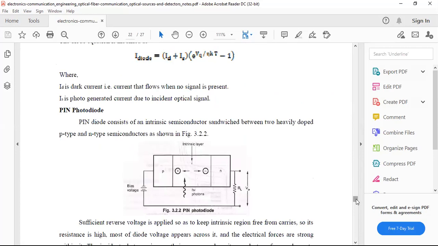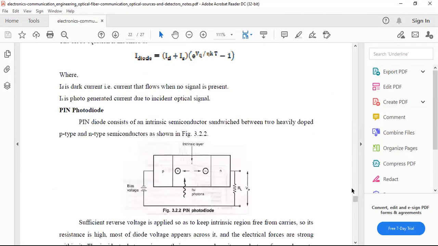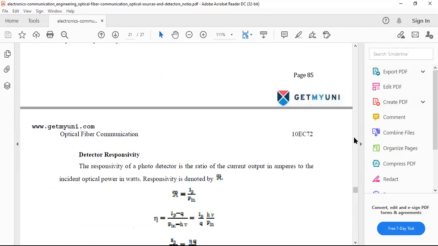Before we discuss the pin diode construction and all, you need to verify the diode characteristics. The diode current equation is I equals ID plus IS into e to the power V by eta kT, minus 1, where ID is the dark current, that is the current that flows when no signal is present, and IS is the photocurrent, which is the current generated due to the incident optical signal. So that is the fundamentals of optical detectors.